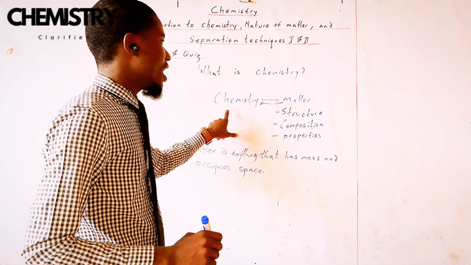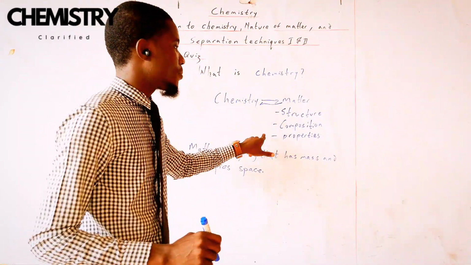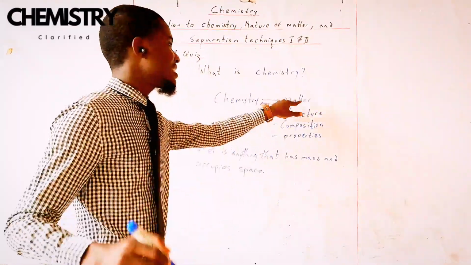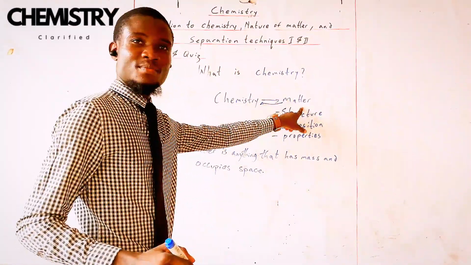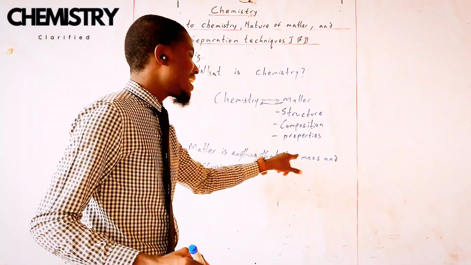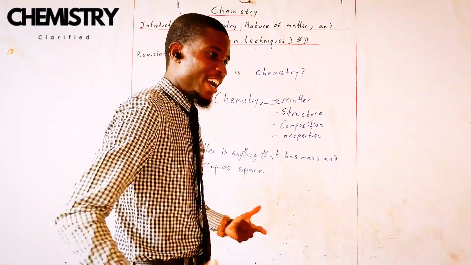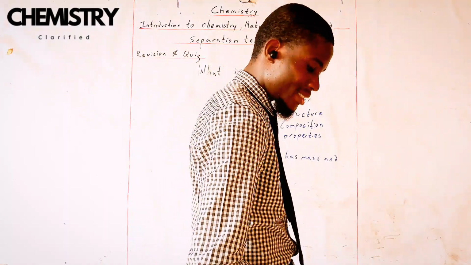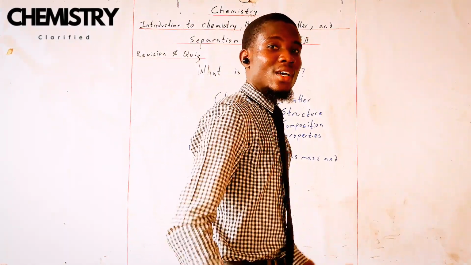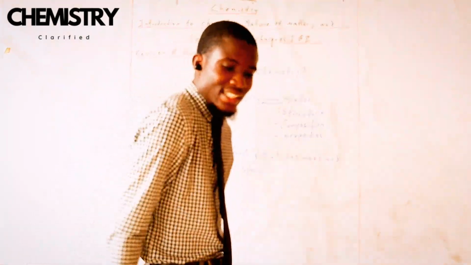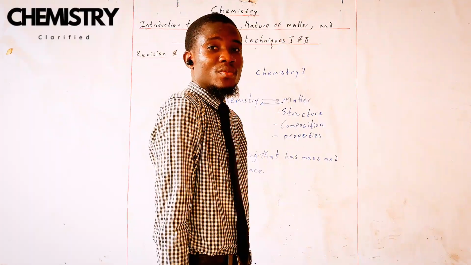Now, let's not forget where we are coming from. What is chemistry? We said chemistry is the study of the structure, composition, and properties of what? Of matter. Now, what is that matter that we are studying? Matter is anything that has mass. I have mass. If I stand on a balance, the balance is going to check my mass. That means I have mass and I'm occupying a certain amount of space right now.